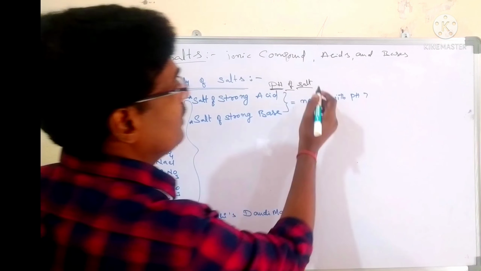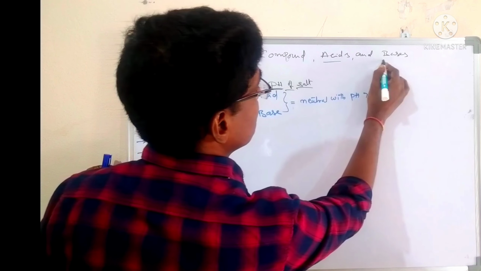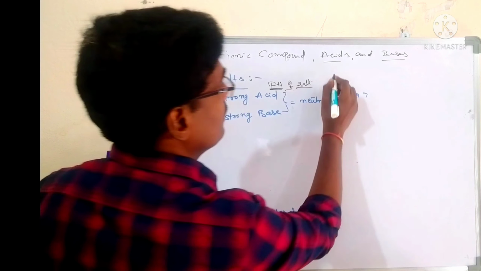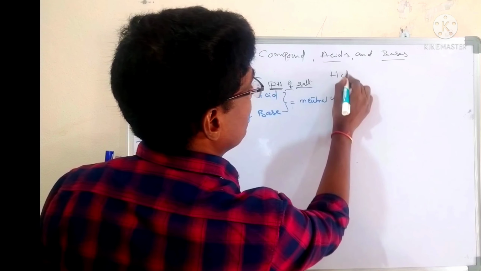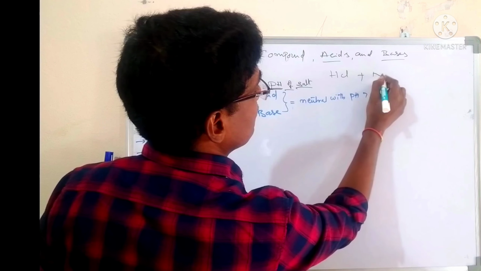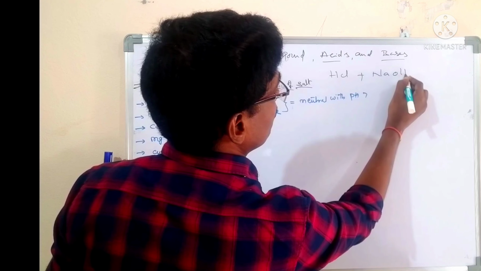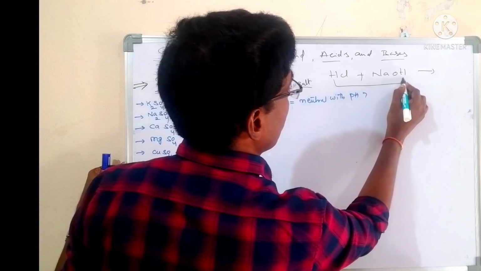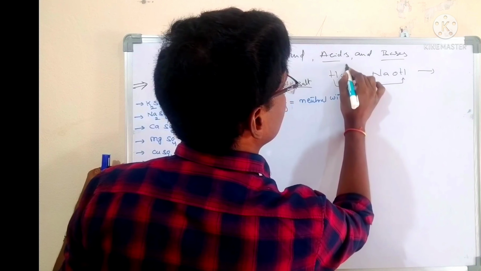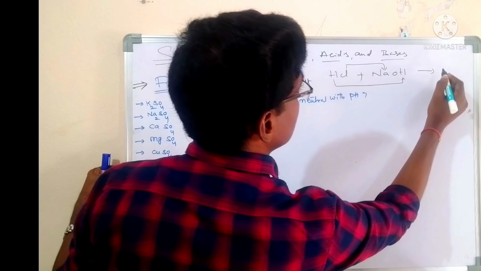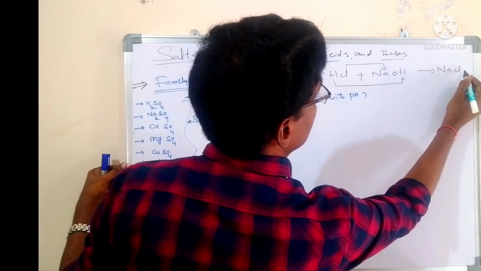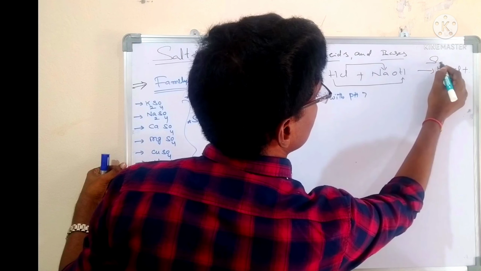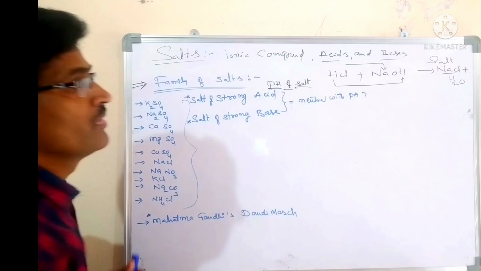How is salt formed? When an acid reacts with a base, it gives rise to salt. Acid, as you know, is HCl. Base, you know, is NaOH. These two combine and give NaCl plus H2O. NaCl is what? Salt.